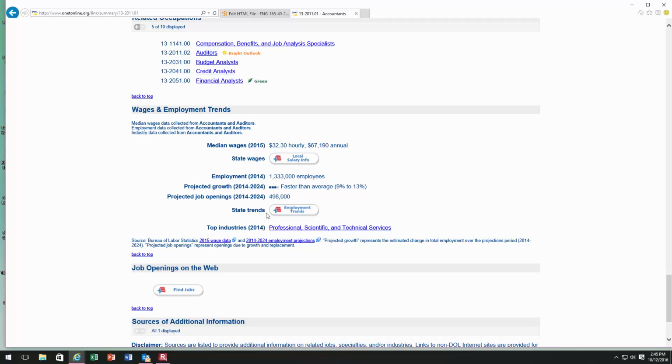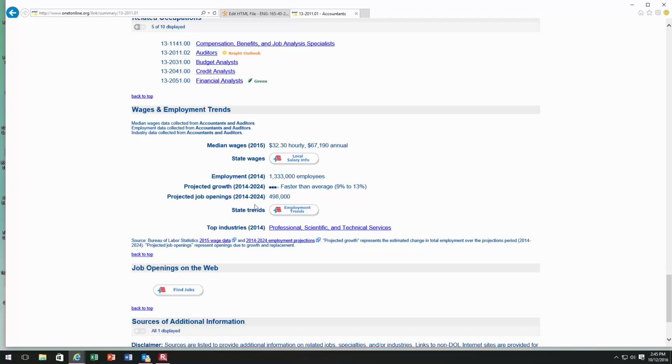You can find that information using this section. Okay, it gives state trends, so it provides information by state, and it also provides local salary information as well as median wages. Okay, and here is where it's going to tell you that this industry is growing faster than average, hence the bright outlook.